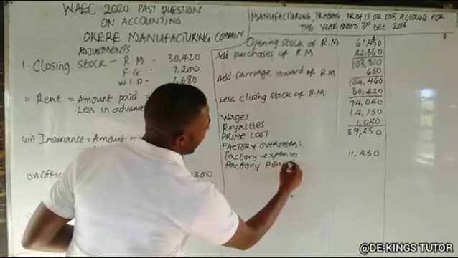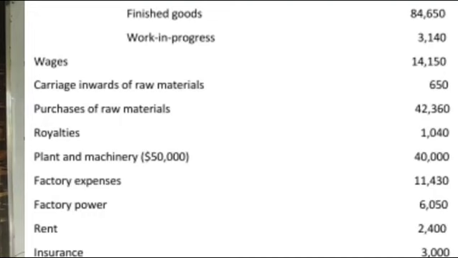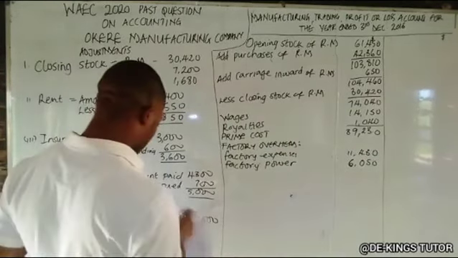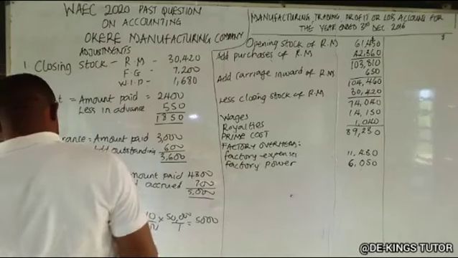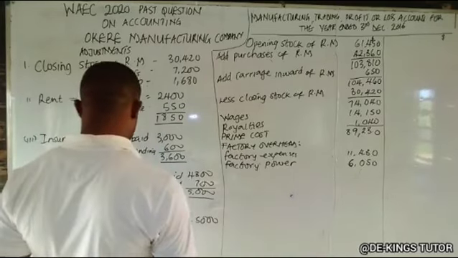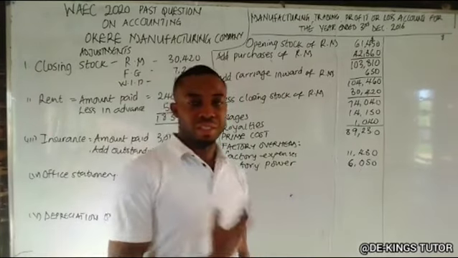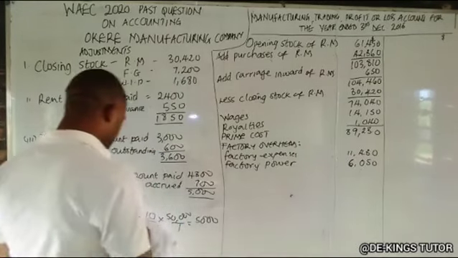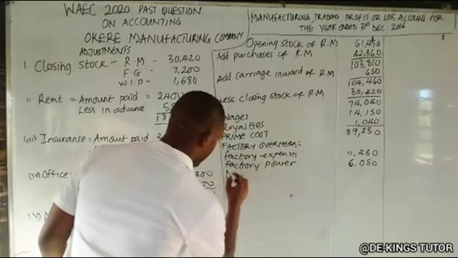Another indirect expense under the factory overhead is our depreciation. Remember, the depreciation of plant and machinery is an indirect expense that comes under factory overhead. So the depreciation on plant and machinery is 5,000.